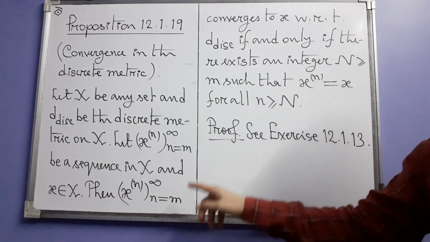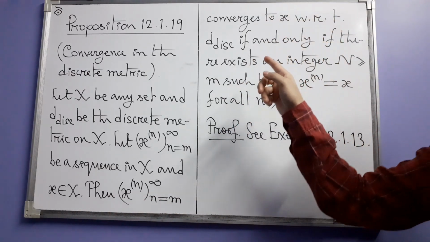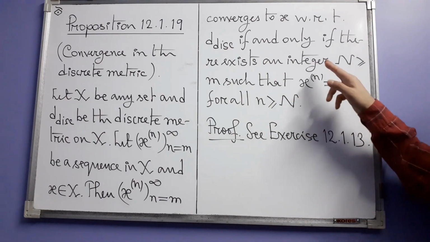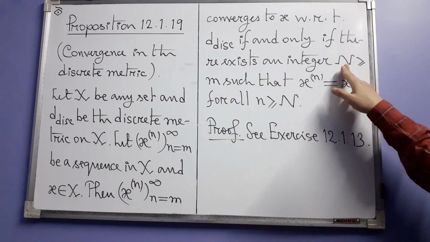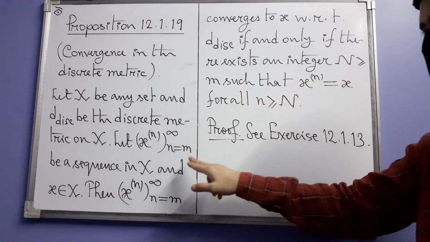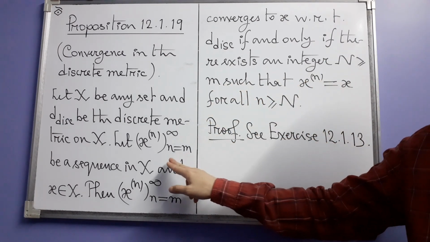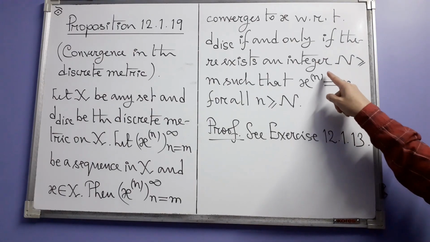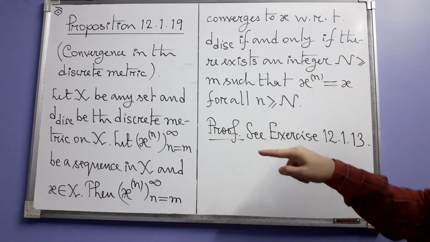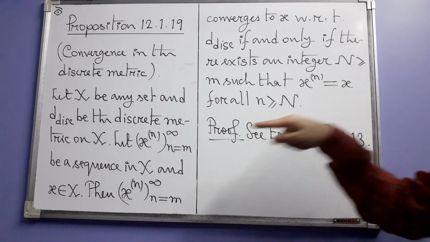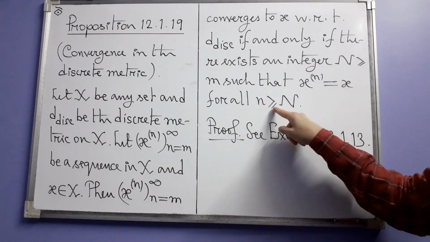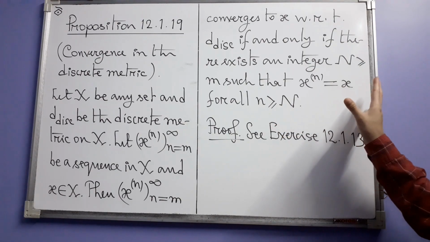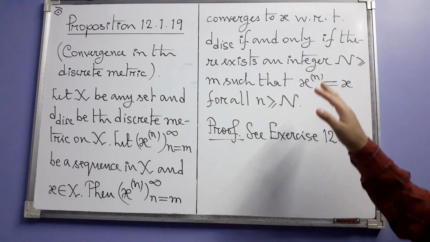Then the sequence converges to this point with respect to the discrete metric if and only if there exists an integer N, greater than or equal to the minimum value of this index n, that is m, such that the terms x_n of the sequence are all equal to that point x for all n greater than or equal to N. There is another way of expressing this thing.